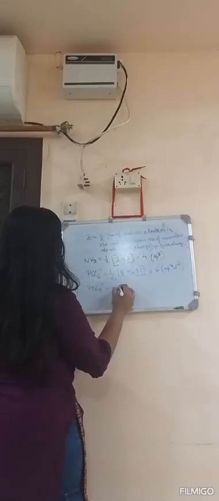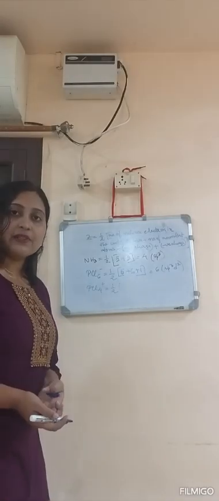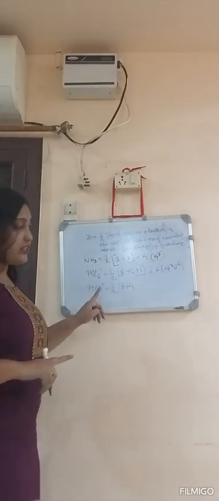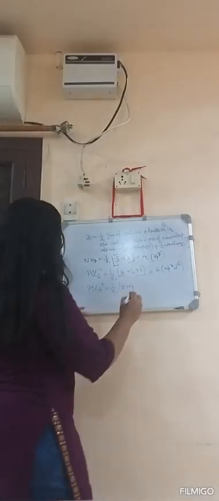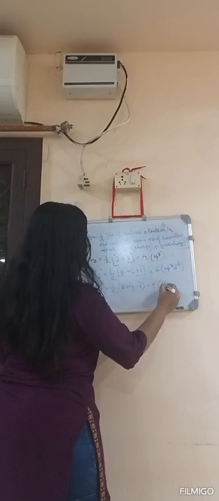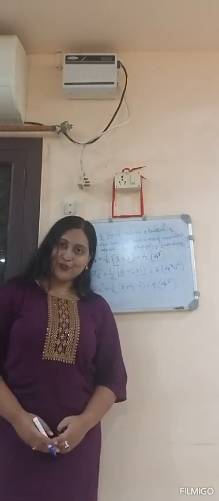Then the next one, PCl4 plus, if I take. Again half into, in phosphorus, we know how many valence electrons are present? 5. Plus 4 monovalent atoms. Plus charge, see here, positive charge is there. Positive charge present means we will subtract it. That means 5 plus 4 minus 1. So it will become 4. 4 means again the hybridization will become sp3. So that's all for today. Thank you so much. Bye.